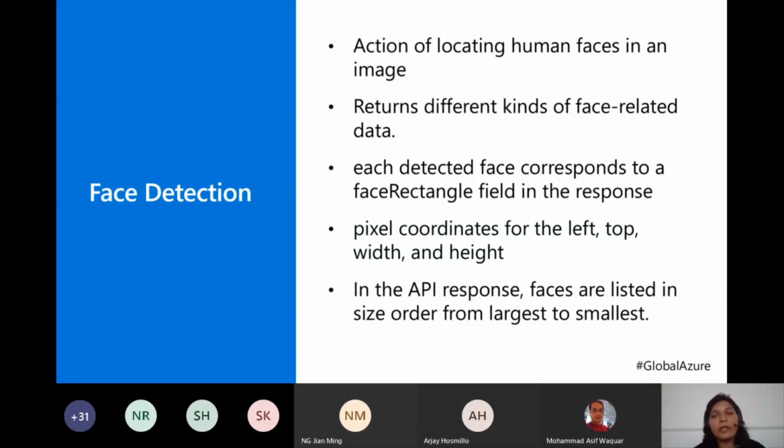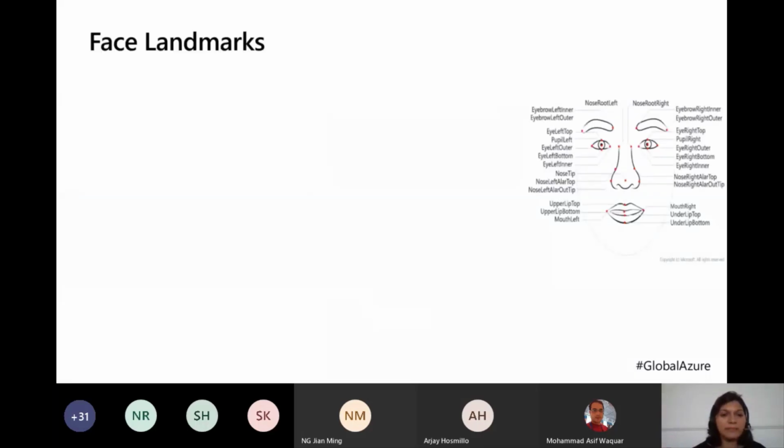In programming terminology, the face rectangle object will be returned with the coordinates top, left, width, height in the API response. If you are uploading multiple faces to the face API, they are sorted from the largest to the smallest. We'll see that shortly.